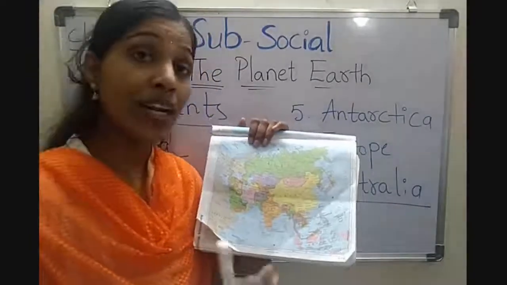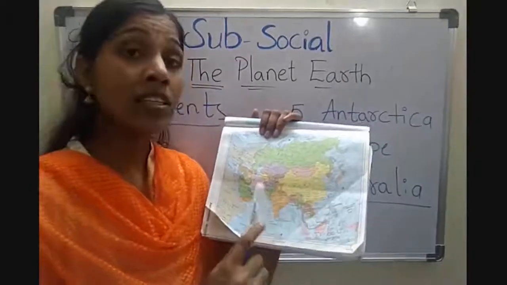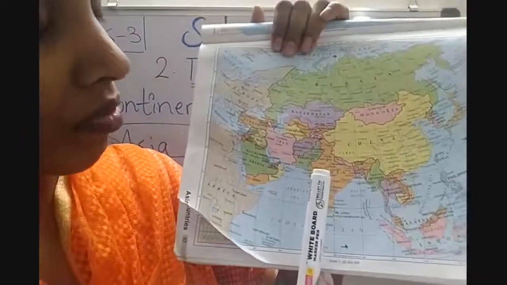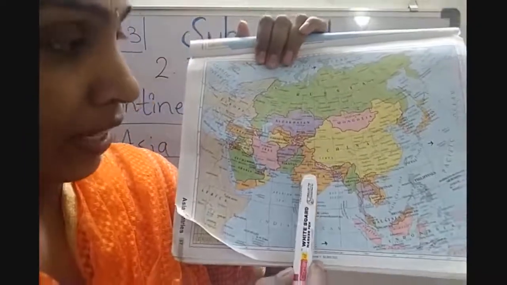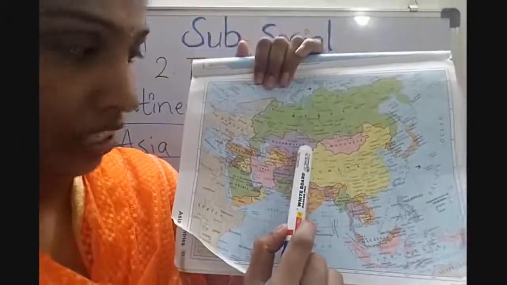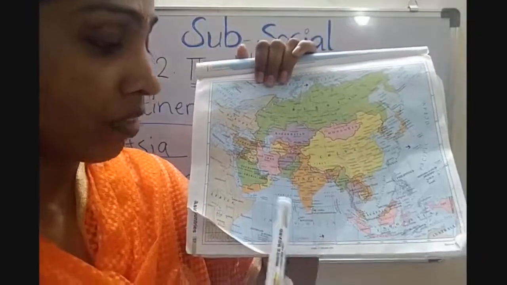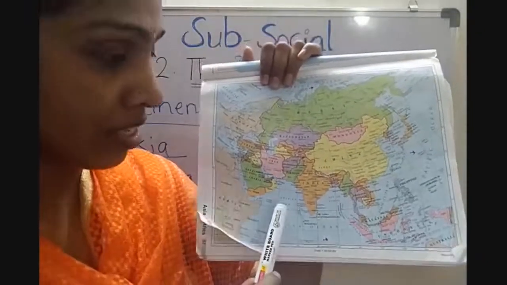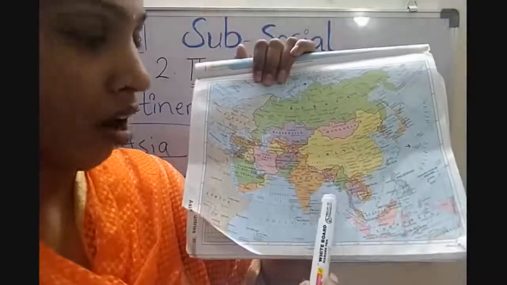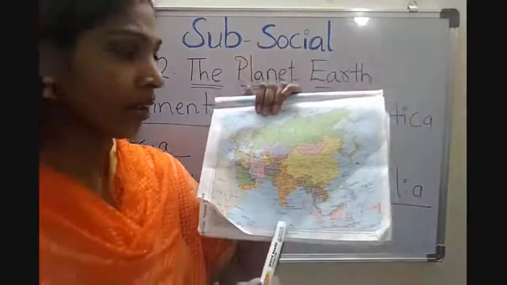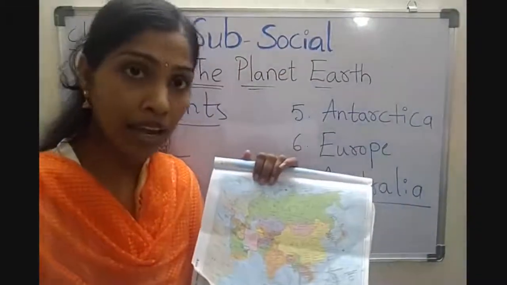Now let us learn India's location in Asia. Look at me, children. India is located in the southern tip of Asia and it is surrounded by three water bodies: Arabian Sea on the west, Bay of Bengal on the east, Indian Ocean on the south. It is home to the Himalayas.